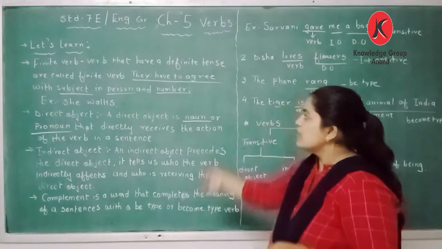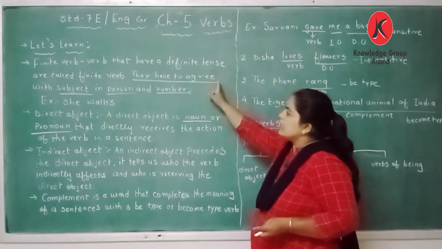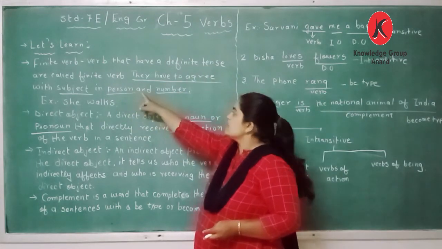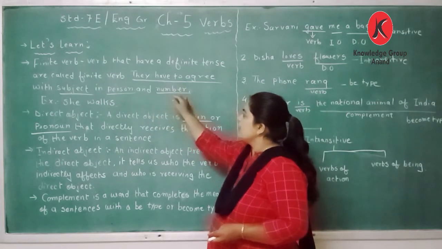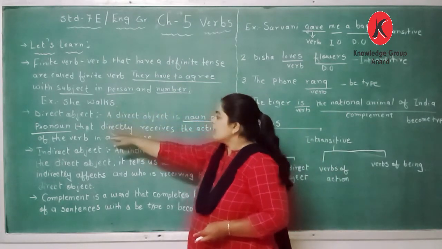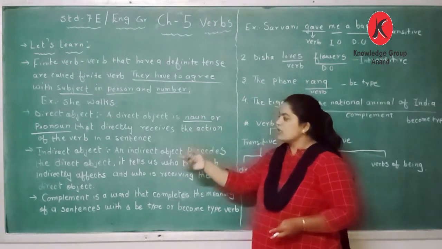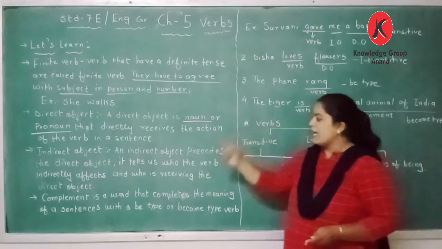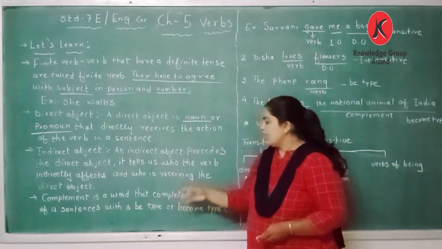So dear students, let's learn the finite verb. Verbs that have a definite tense are called finite verbs. They have to agree with the subject in person and number. Okay, a direct object is a noun or pronoun that directly receives the action. An indirect object receives the direct object and tells us who the verb indirectly affects.